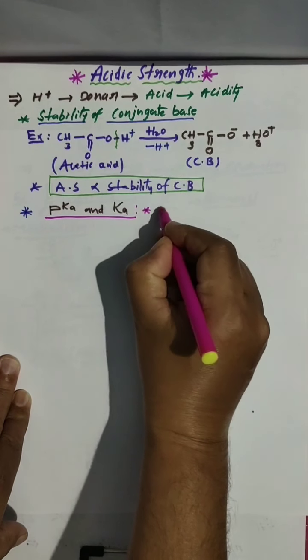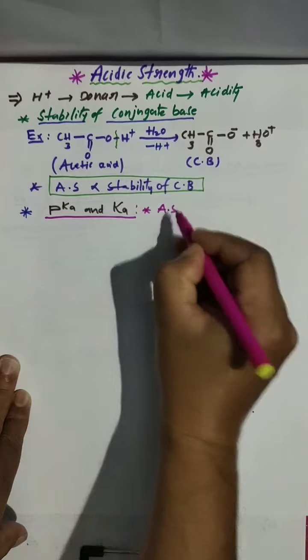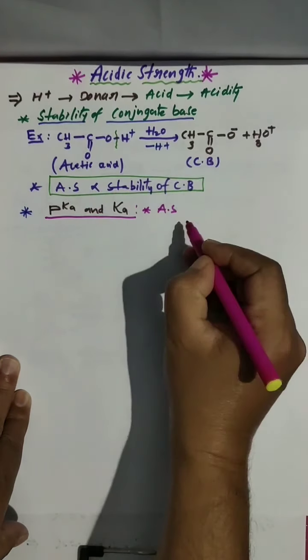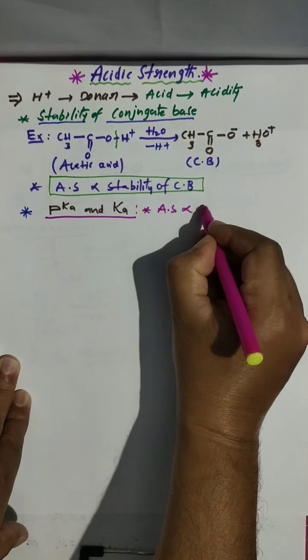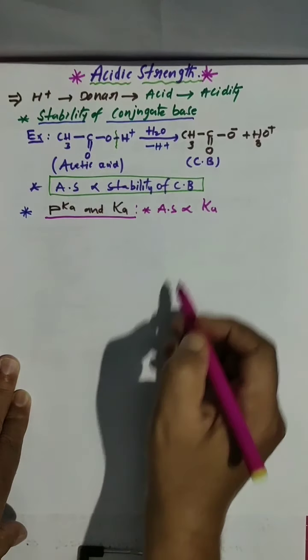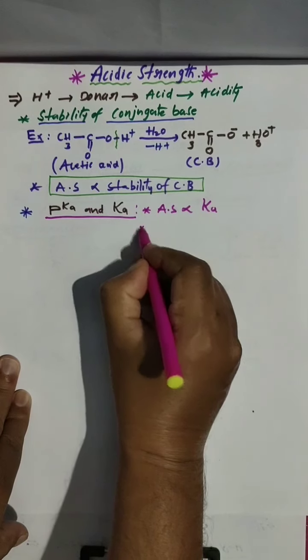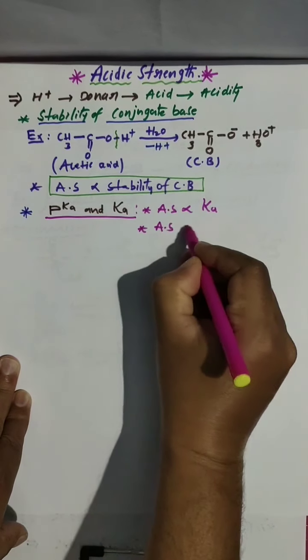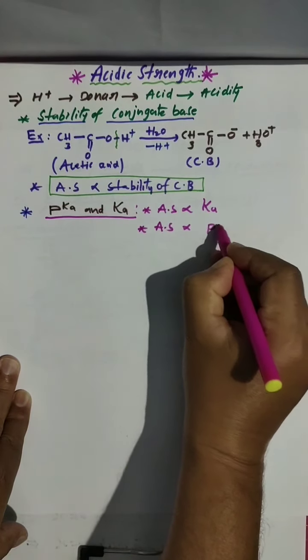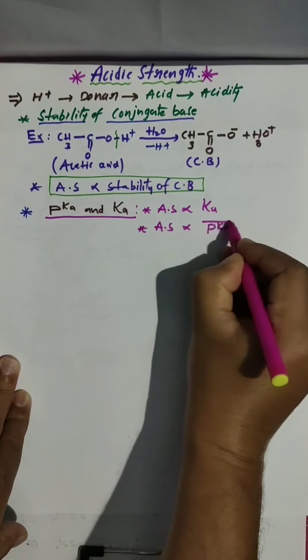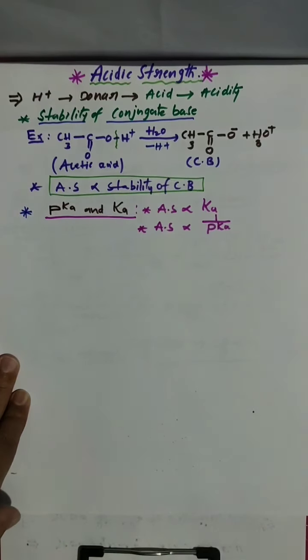Now I am giving the relation: acid strength is directly proportional to Ka, meaning the more the Ka, the more the acidic strength. Next, acid strength is inversely proportional to pKa. So pKa should be less.